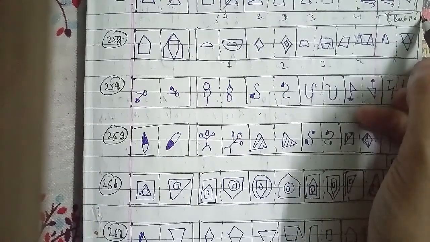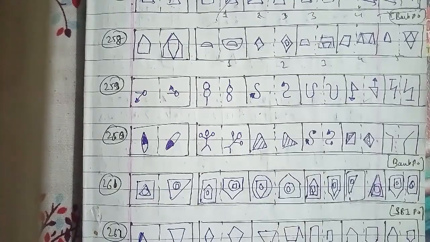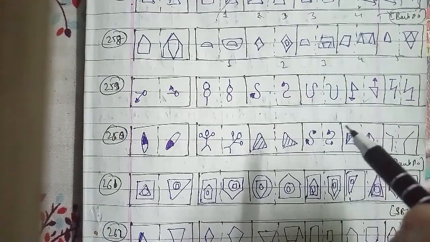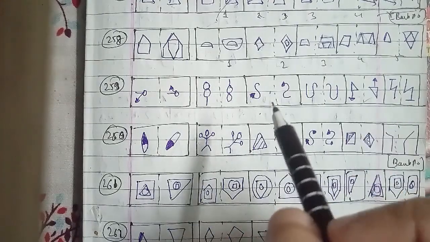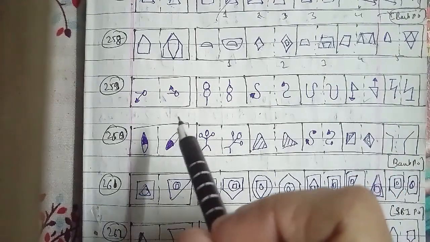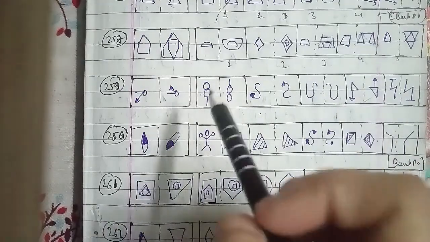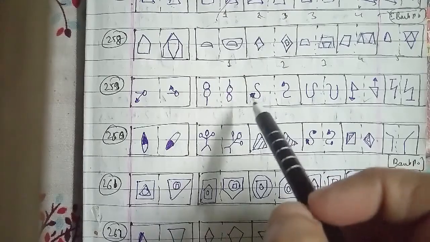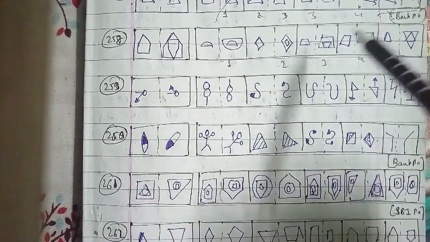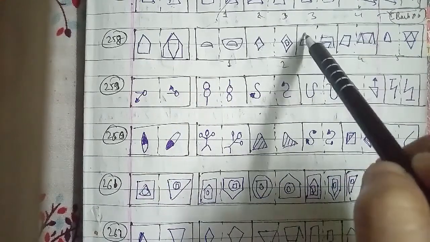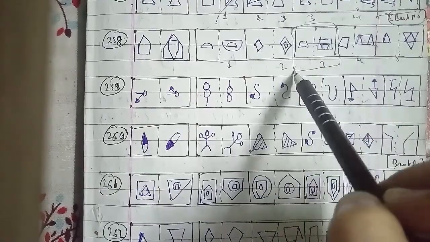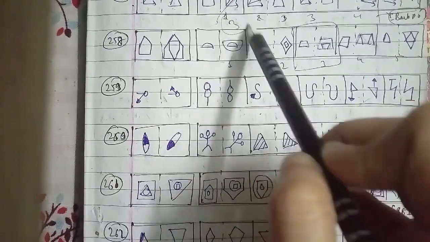This is a very important question because it has been asked in a bank PO question paper. The left hand side figure is enlarged and a similar inverted figure is placed inside it, so as to form the right hand side figure. We can say that the similar figure, the third figure, will be the right answer for this question as well.